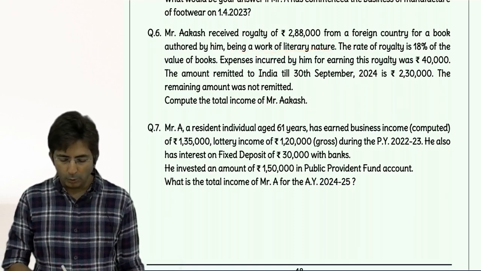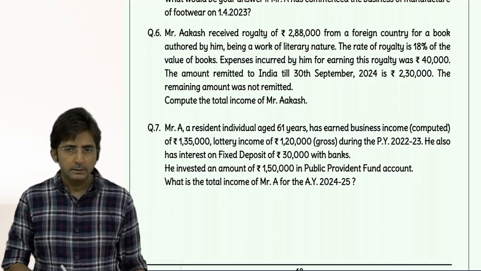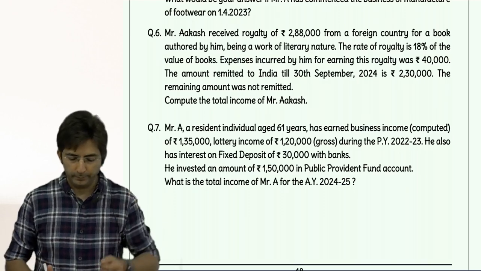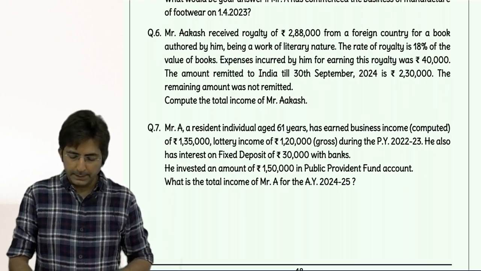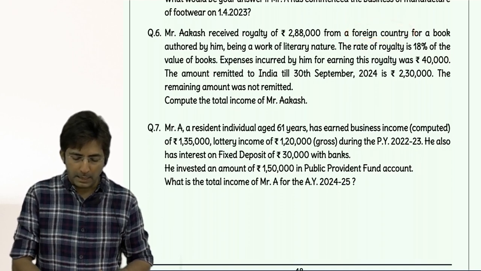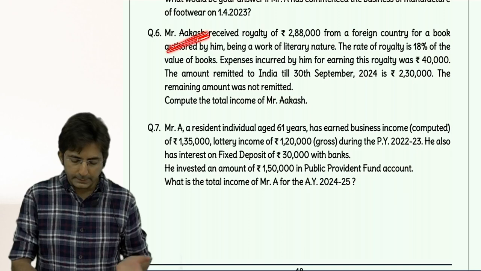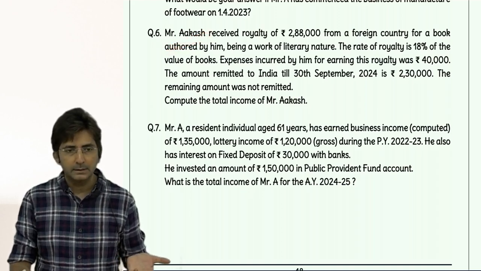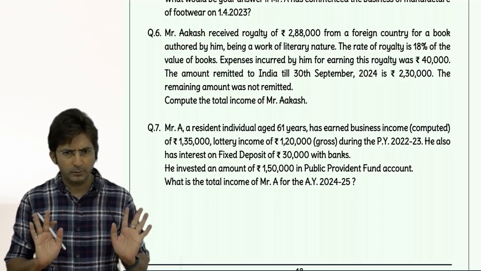So since it is royalty from books, section will be 80QQB. See, he is getting royalty from foreign country, but Akash is Indian. If the problem is silent, we can assume Akash is Indian, resident person, okay.